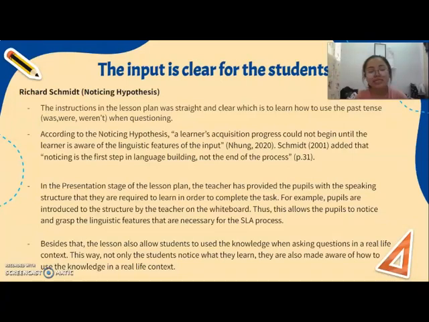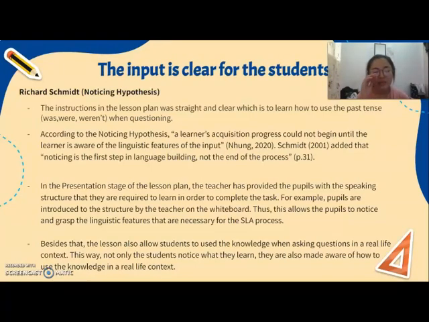As we analyze the lesson plan, we notice that there is an application of noticing hypothesis, which was introduced by Richard Smith. So, according to the noticing hypothesis, a learner's acquisition progress could not begin until the learner is aware of the linguistic features of the input. Smith went on to add that noticing is actually the first step in language building or language learning and not the end process.